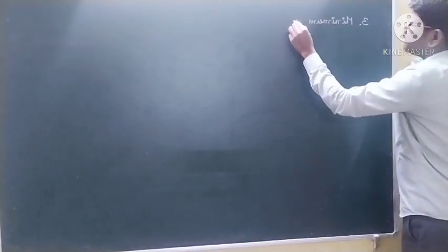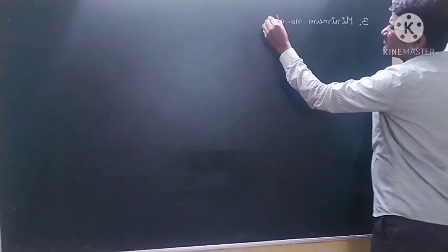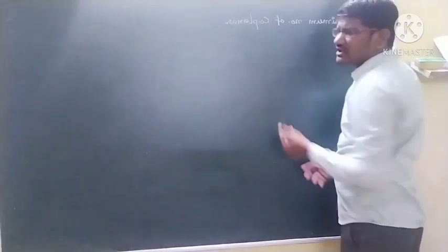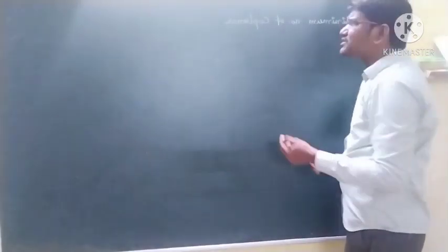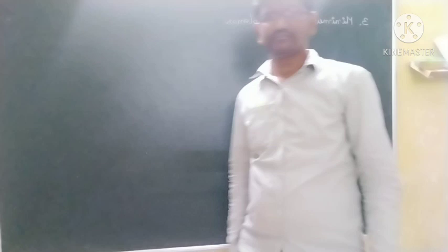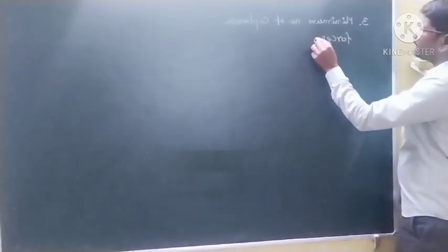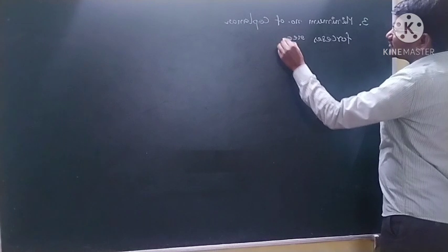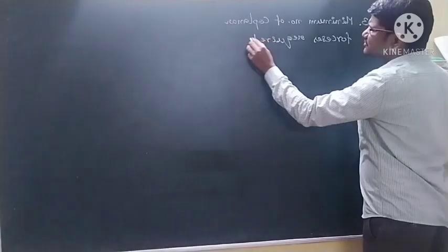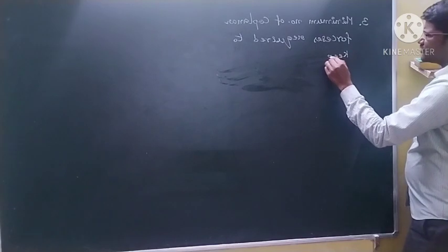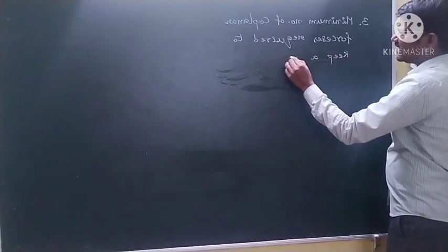The minimum number of coplanar forces required to keep a particle at rest.